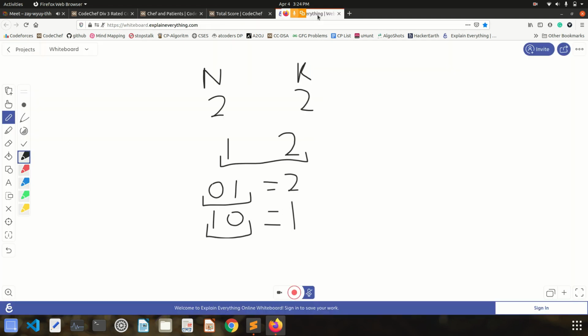And after that we will be given n binary strings, where Sij will be 1 if they solved the problem, and 0 if they were not able to solve the problem. So for each test case we will be given the value of n, the value of k, then k elements denoting the values assigned to each question. Then we will be given n strings, in which 0 represents that the person was not able to solve that question, and 1 represents that the person was able to solve that question.